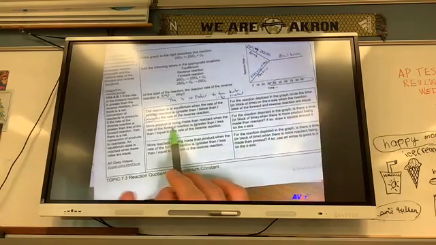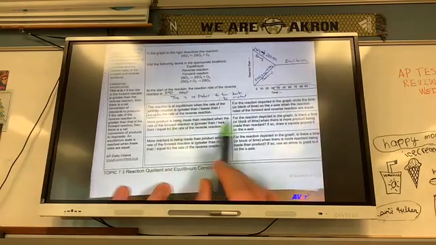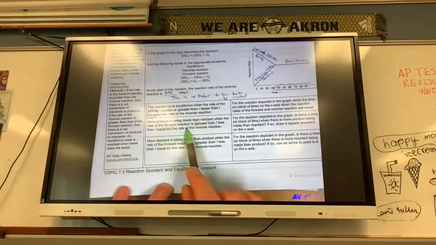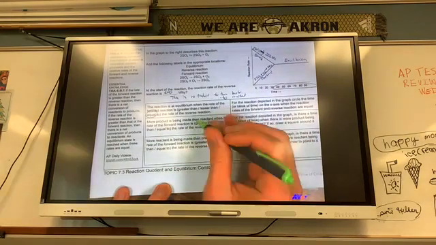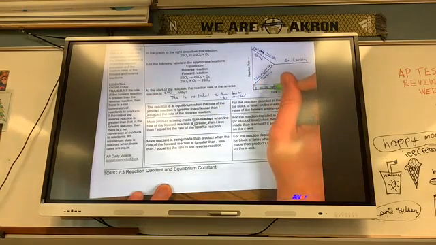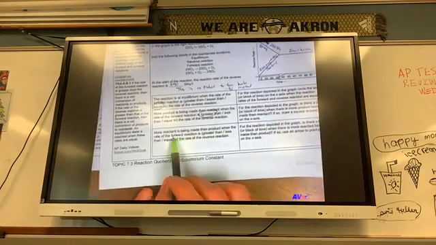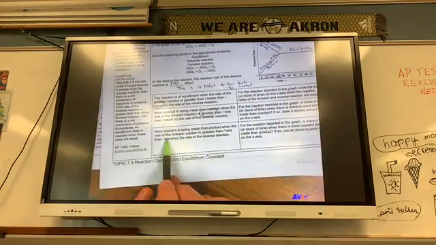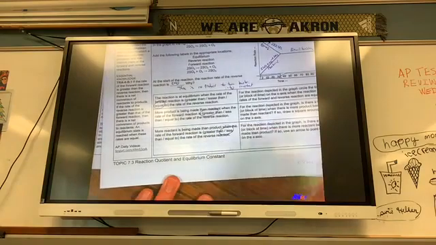More product is being made than reactant when the rate of the forward reaction is going to have to be greater than the rate of the reverse reaction. For the reaction depicted, is there a time or block of time when there is more product being made than the reactant? If so, draw a square around it. Well, that's going to be here. More reactants are being made than the product when the rate of the forward reaction is less than the rate of the reverse reaction.